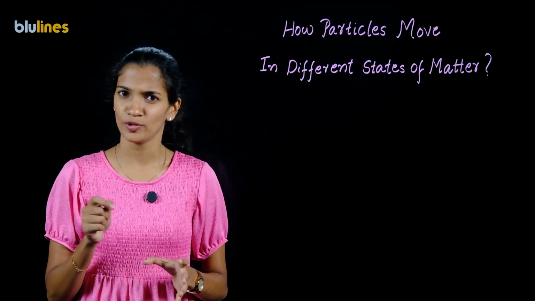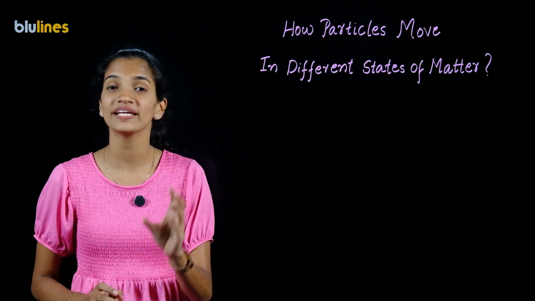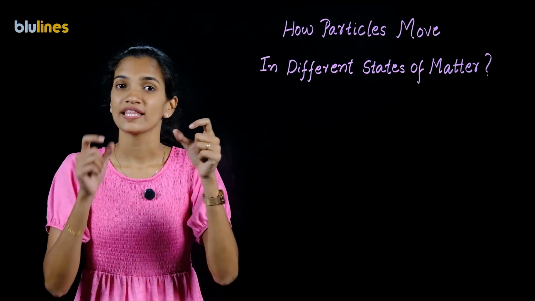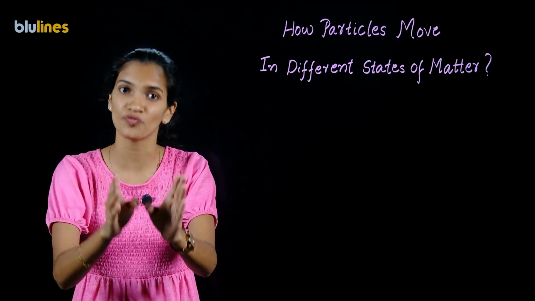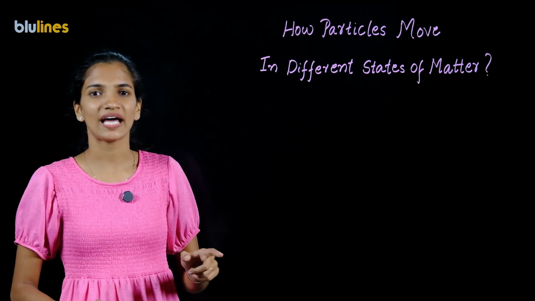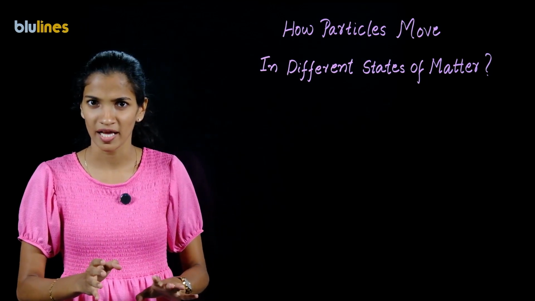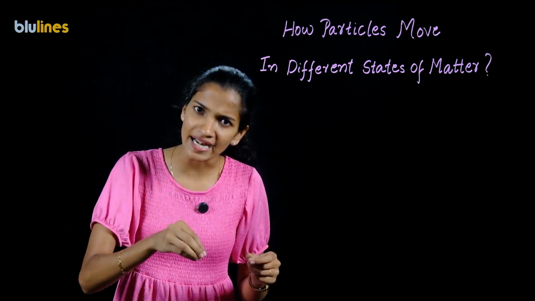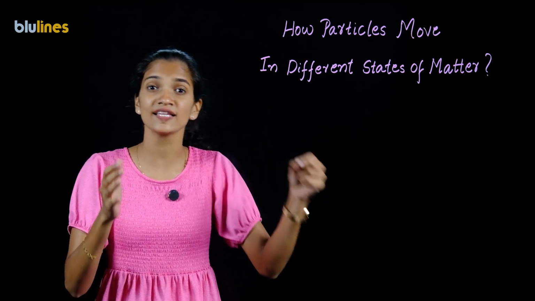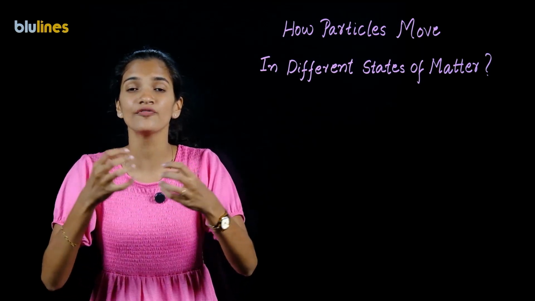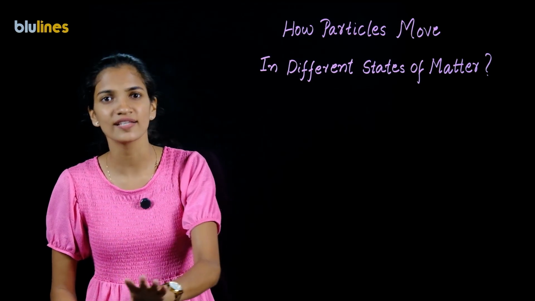Suppose I add 1 tablespoon of sugar into water taken in a beaker. Obviously, after some time, the sugar gets completely dissolved in the water because the force of attraction experienced by the constituent particles of the sugar is weak. That means you know that this water or liquid is easy to flow and move wherever it wants. So when the sugar particles are added to this water, they collide with the water particles, and this collision weakens or breaks the force of attraction between the solid sugar particles, and eventually the sugar gets dissolved in that liquid,